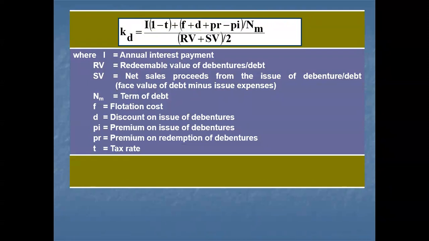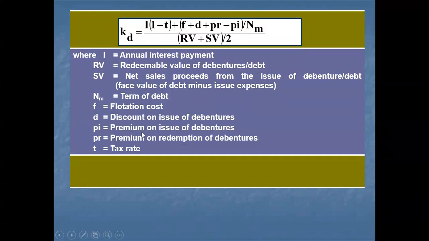See, I am giving the formula here. I, the interest payment, times (1 minus T), plus F, which is the flotation cost, meaning the issuing cost. How much cost you incur for issuing the debentures, for example the underwriting commission or any other preliminary expenses involved. The issuing cost is known as the flotation cost here. D is the discount on issue of debentures.